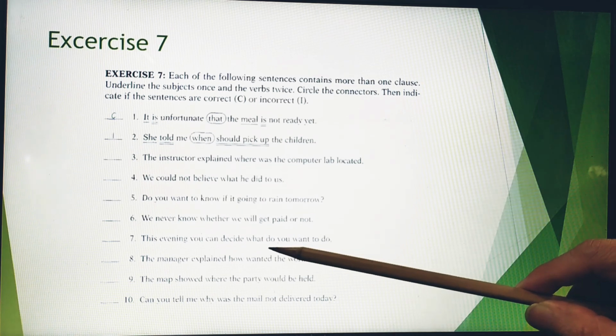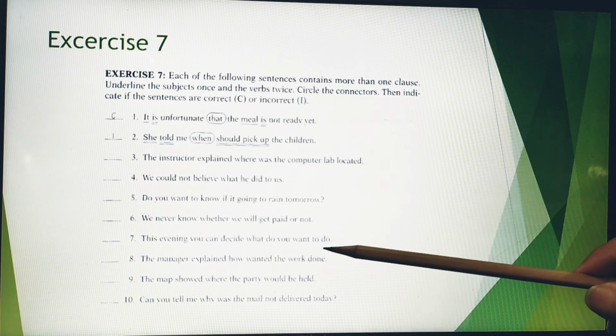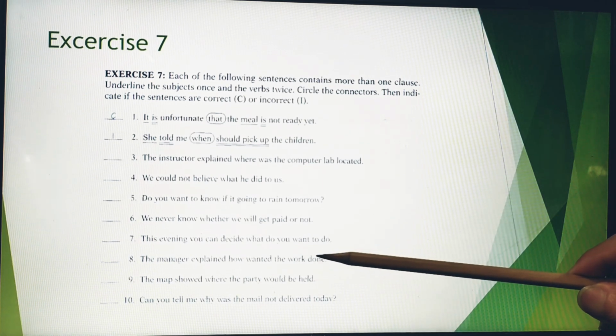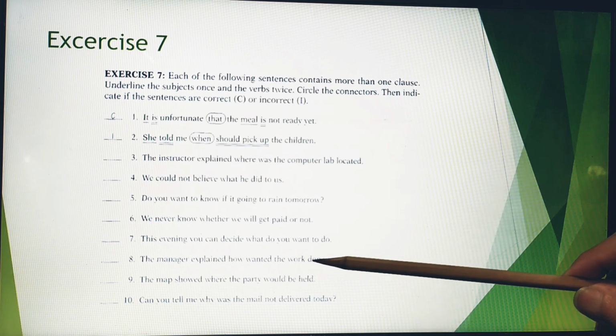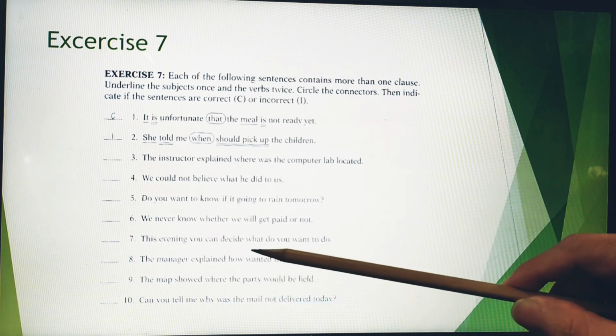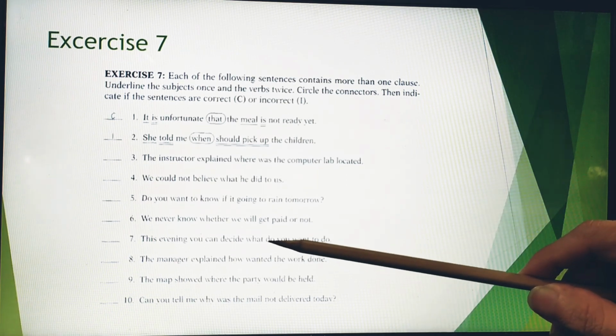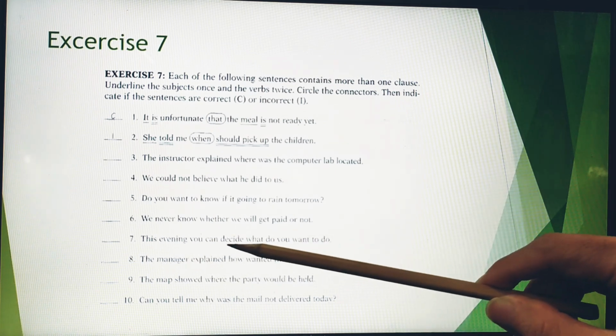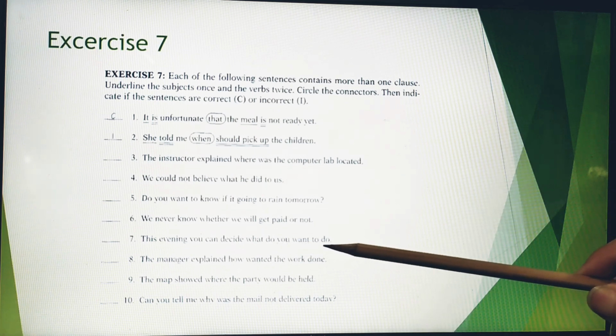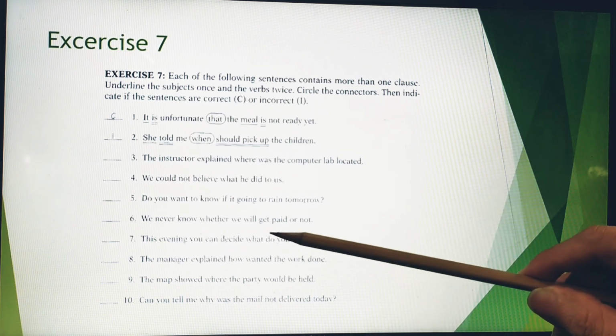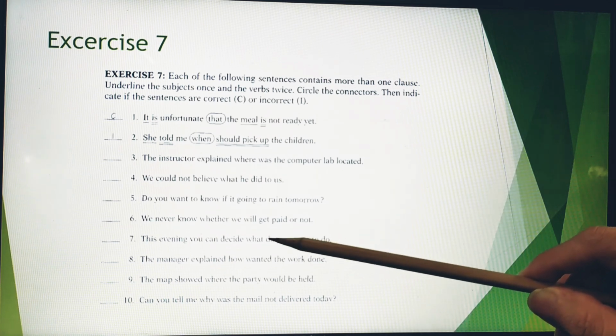But this is followed by do you want to do. So is it correct or incorrect? Yes, the answer is incorrect. Why? Because it should be what you want to do. This evening you can decide what you want to do. So there's no do here. It's incorrect because there is do here.